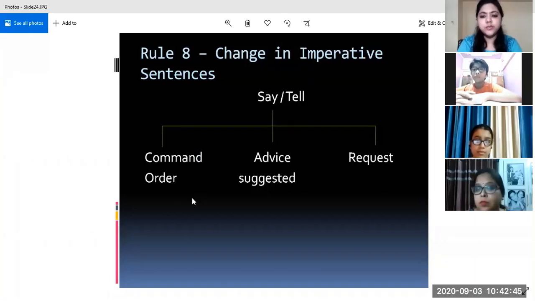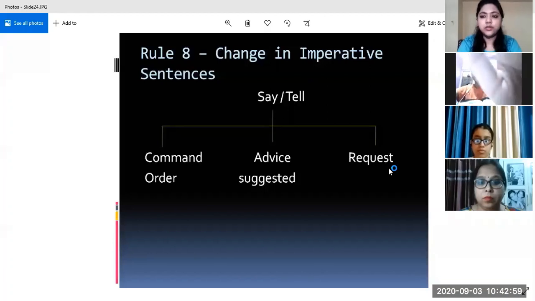When the reported speech is a piece of advice, then we change said or told into suggested or advised. And when it is a request, then we change said into requested. All right. So this is the overview,